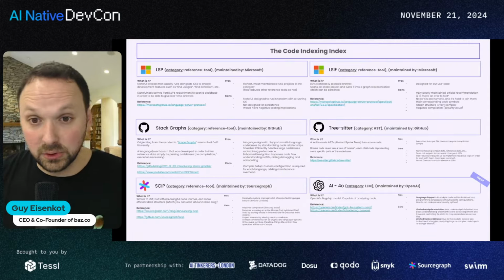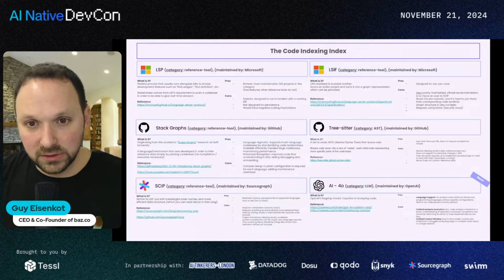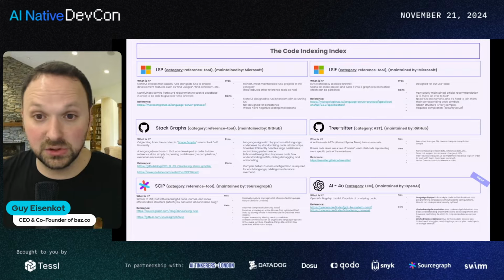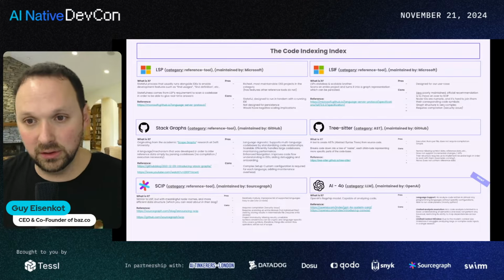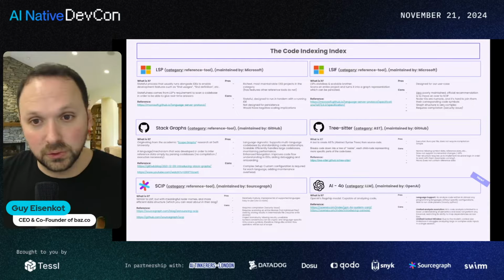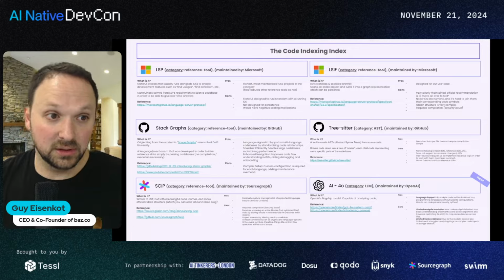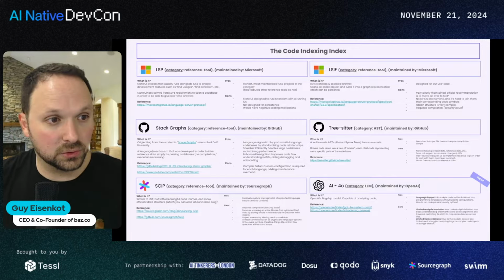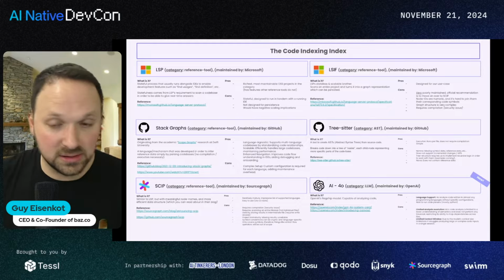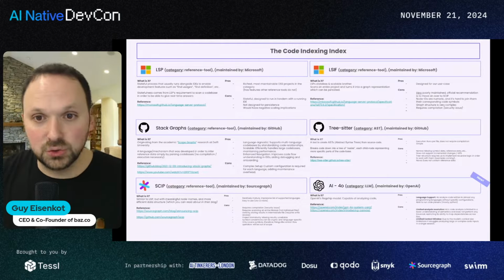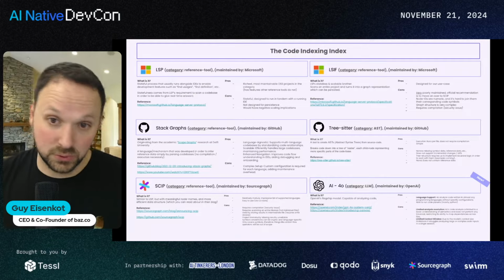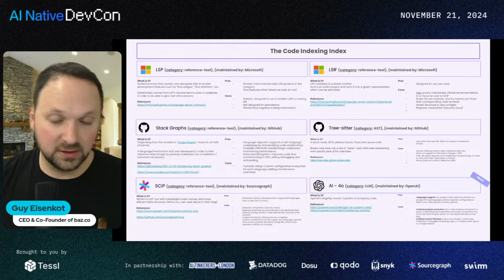So code indexing has been around for a while, right? You've already seen this if you've been using an IDE for the past 12 or 15 years. This is what gets you from point A to B within your IDE. Tools like LSP, the Language Server Protocol maintained by Microsoft, and LSIF, which is an improvement on that protocol. GitHub has two projects that go back and forth between indexing and references called StackGraphs and TreeSitter. SourceGraph has a great project that's supposed to solve some of the problem that LSPs have.